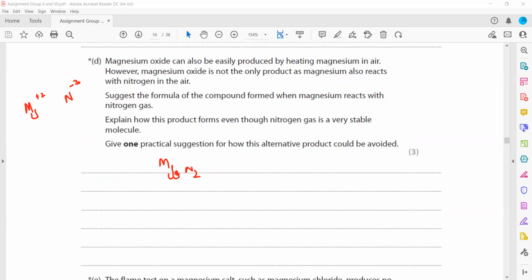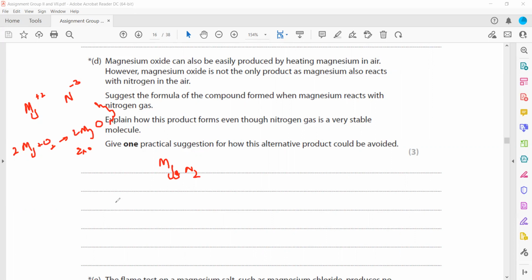Because when we burn magnesium, combustion of magnesium is an exothermic reaction. Exothermic means it releases energy. When magnesium reacts with oxygen, it forms magnesium oxide and the reaction is exothermic. And that energy which is released will break the bond of the nitrogen molecule and then it is able to react.